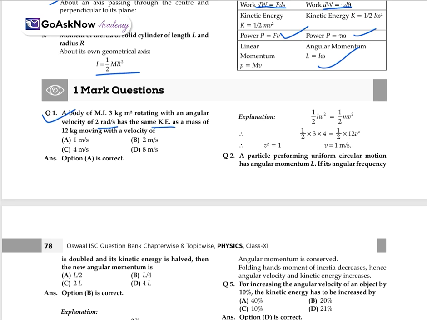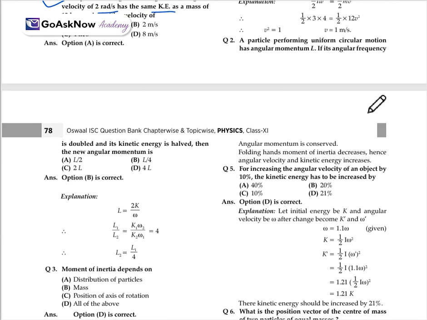A particle performing uniform circular motion has an angular momentum L, and its angular frequency is doubled while its kinetic energy is halved. Then what will the angular momentum be? We know that L is equal to 2K upon omega. Then L1 upon L2 for the two cases will be K1 omega2 upon K2 omega1, which will be equal to 4. When we have to find L2, it will be L1 upon 4. So L by 4 is the correct option.